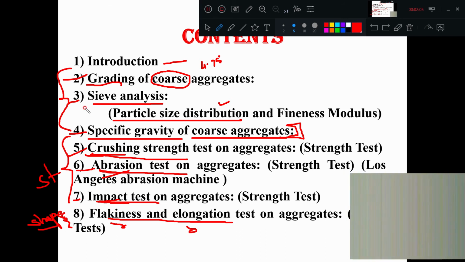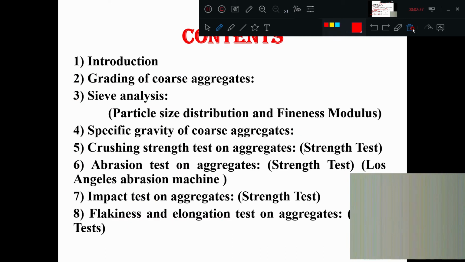Sieve analysis is nothing but the particle size distribution part. Specific gravity is not actually directly related to strength, it is only a property to understand. So grading and sieve analysis are all particle distribution tests, to understand the different proportions of aggregate sizes, how much of each there is. These things we are going to discuss.